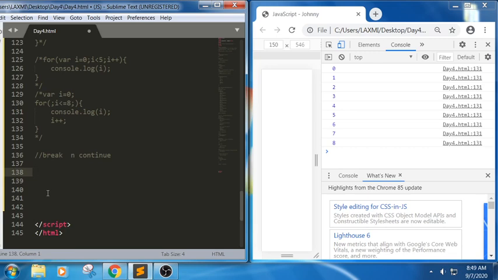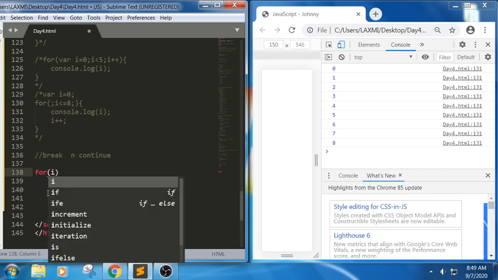Break will make sure, as we have seen in the switch statement, that once it meets the condition, it will stop the execution there itself and come out of the loop. Whereas continue will skip that particular condition, leave whatever value we have met, and execute the remaining statements. Let us write some examples here.